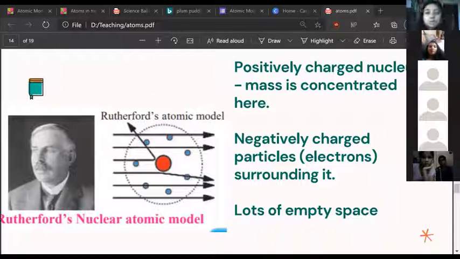Okay, so this is what Rutherford said. The rest is completely empty space. This is what he said.